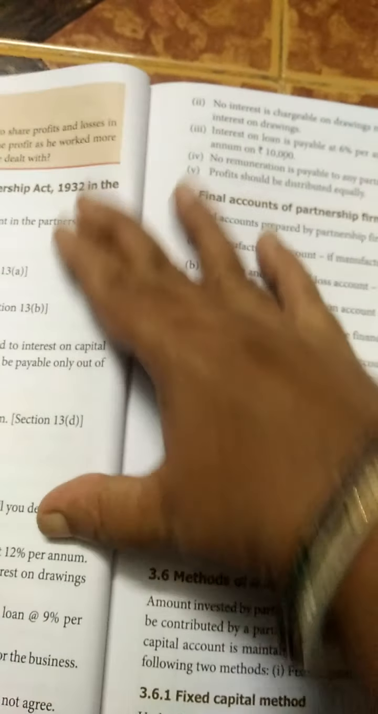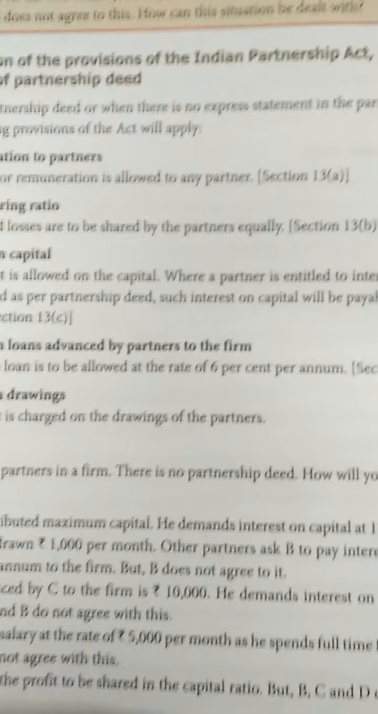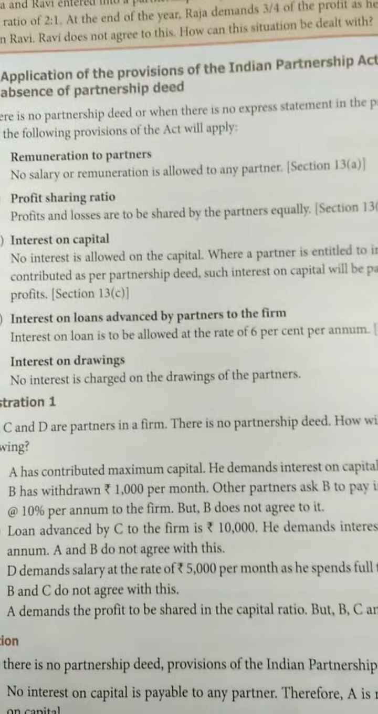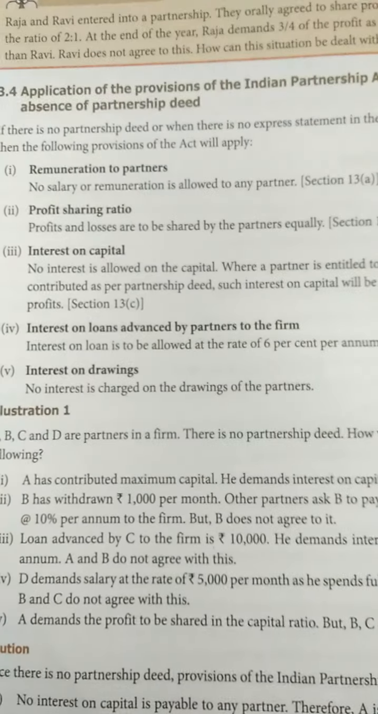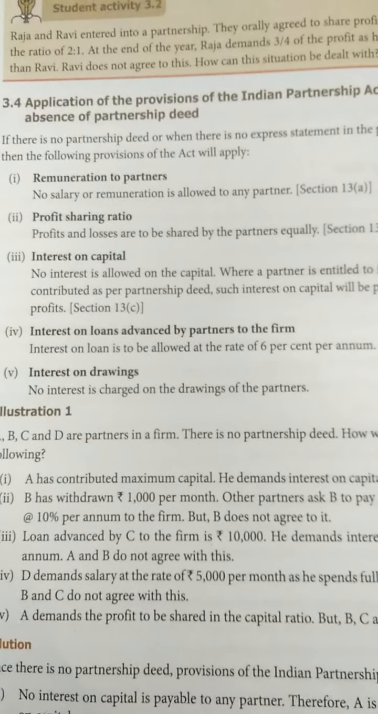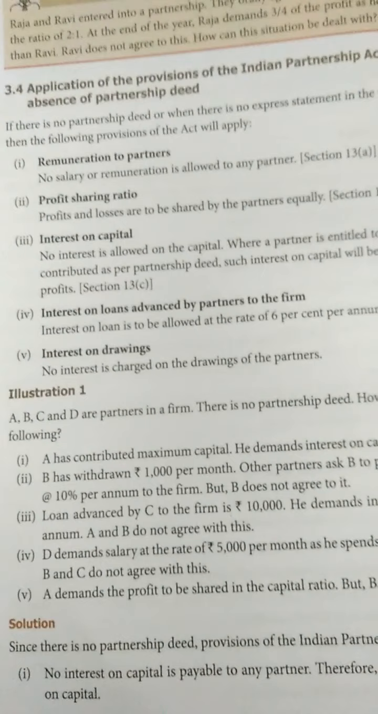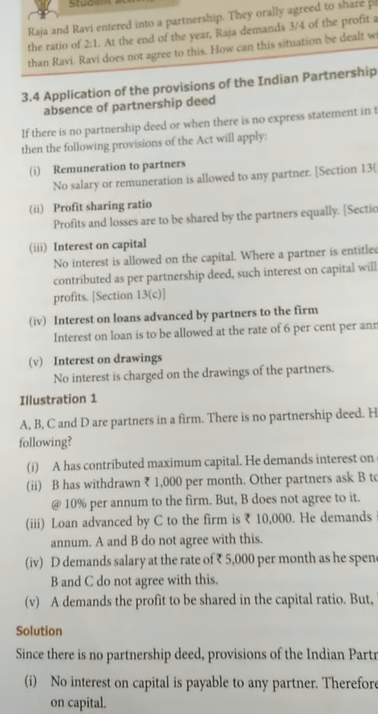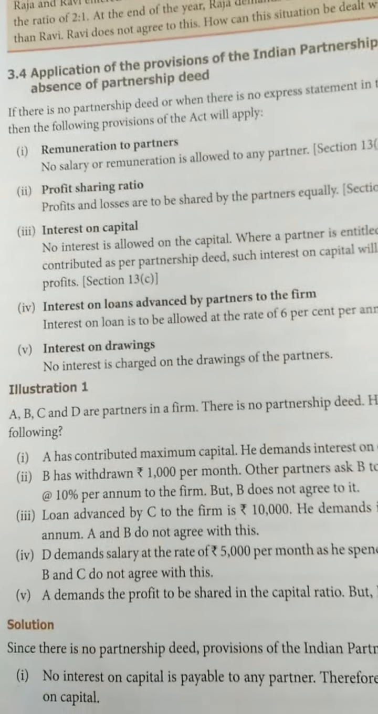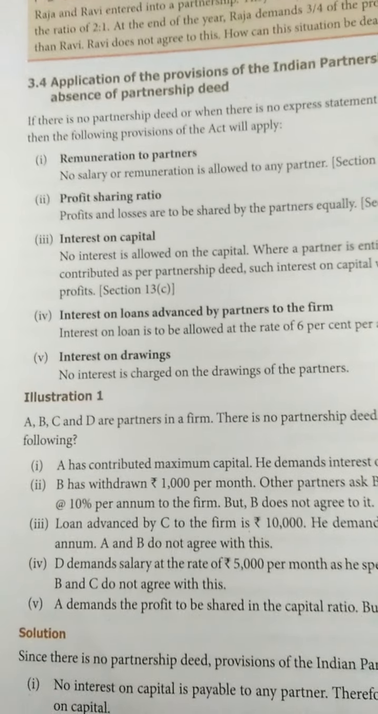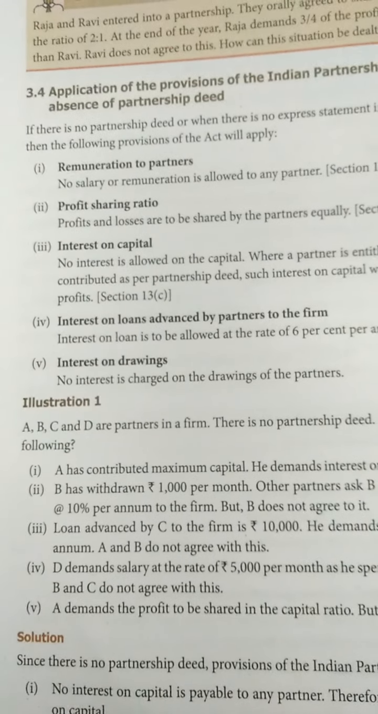Now next we are going to see the provisions of the Indian Partnership Act 1932 in the absence of the partnership deed. Suppose there is no express statement in the partnership deed, how will the Act apply? Number 1, remuneration to the partners. Remuneration means salary. No salary or remuneration is allowed to any partner.